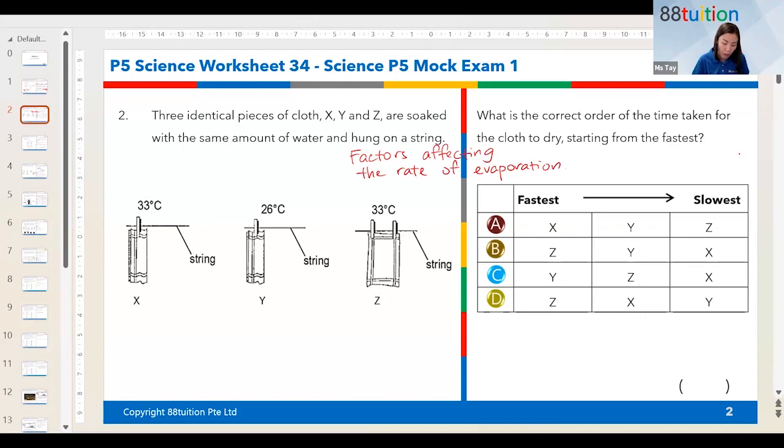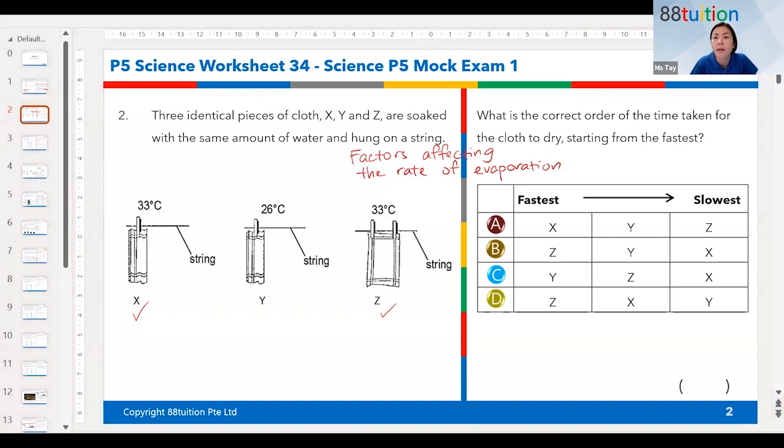Okay, so now you look at X, Y, and Z. Tell me something between X and Z. What is the difference between them? Okay, they are at the same temperature, but what's the difference? I need specific words. These words are important for your exam also. What are the words there that are important? Okay, Hanson. Yeah, I know that you know that.